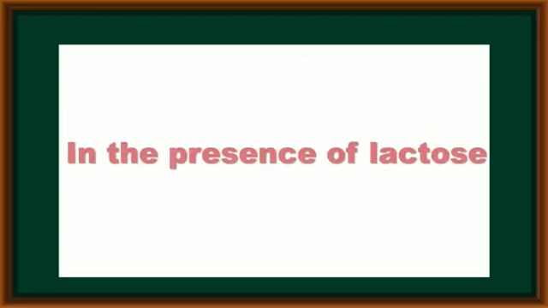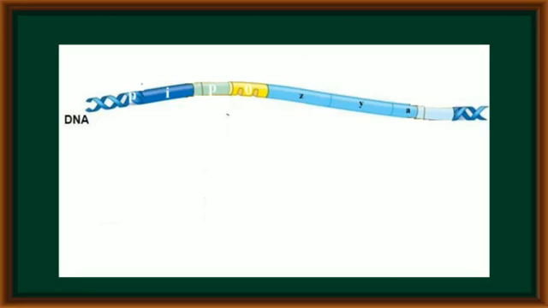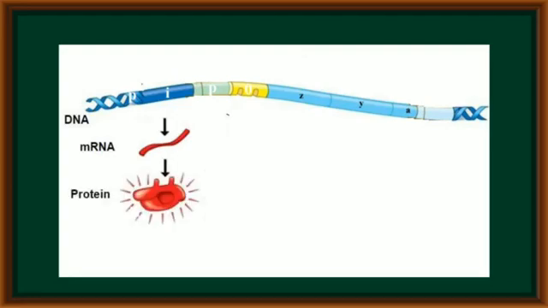If lactose is available to Escherichia coli, that lactose can be taken up into the cell with the help of permease enzyme activity. Now, inside the cell, in the presence of lactose, the regulatory gene produces mRNA. This mRNA produces the repressor protein.